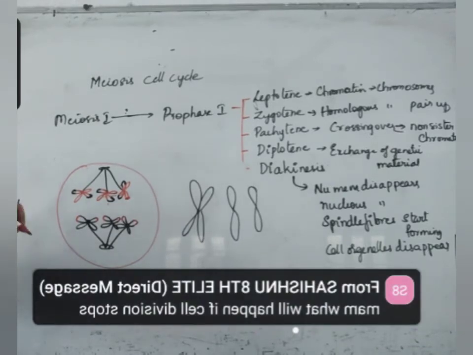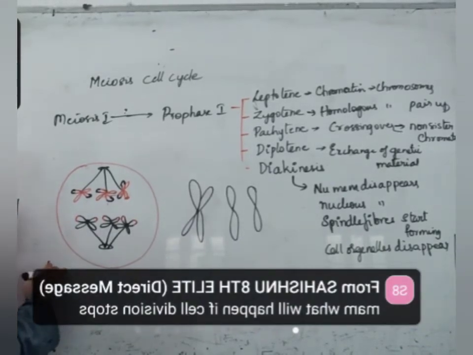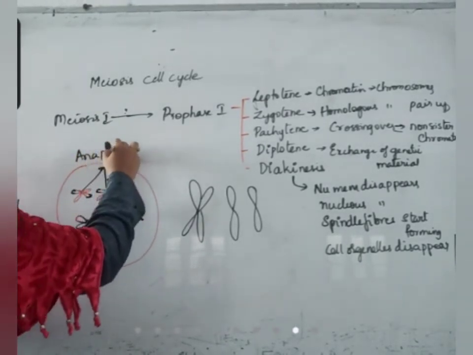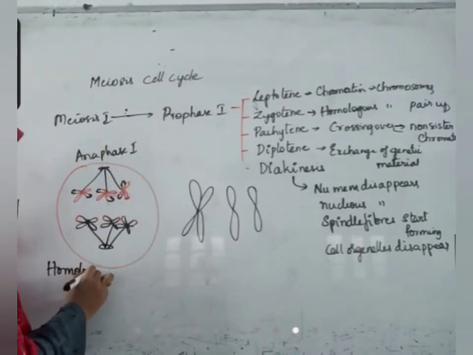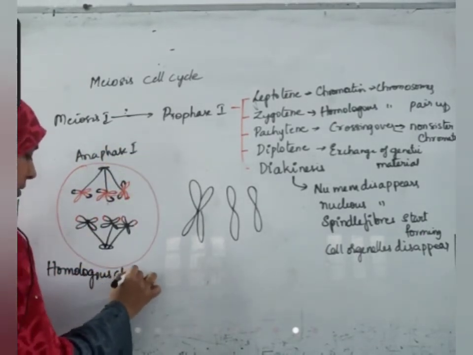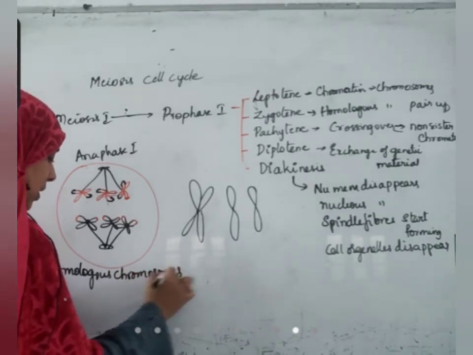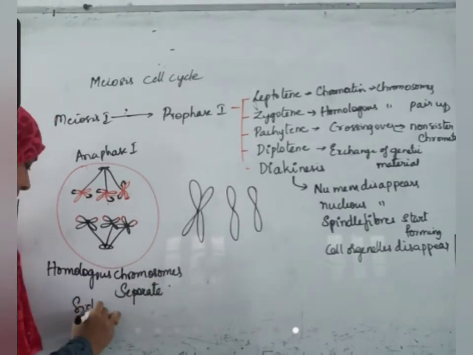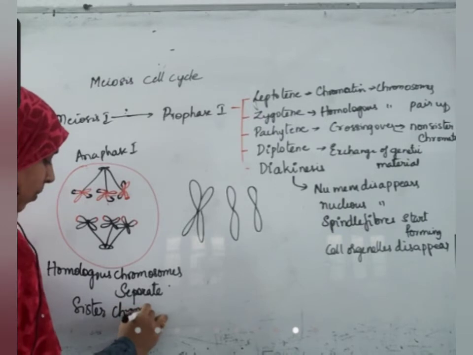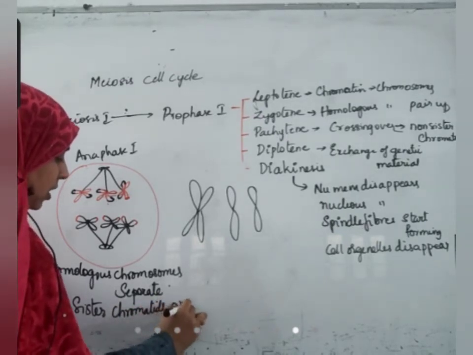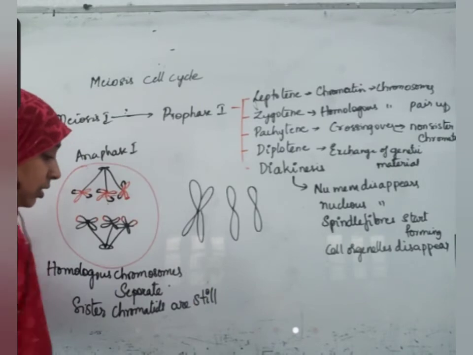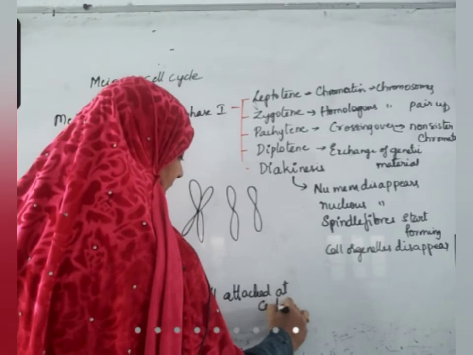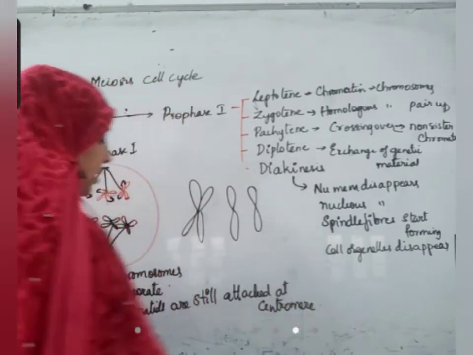Only homologous chromosomes are separating here. This is anaphase 1. Homologous chromosomes separate. Sister chromatids are still attached at the centromere. Is it clear?